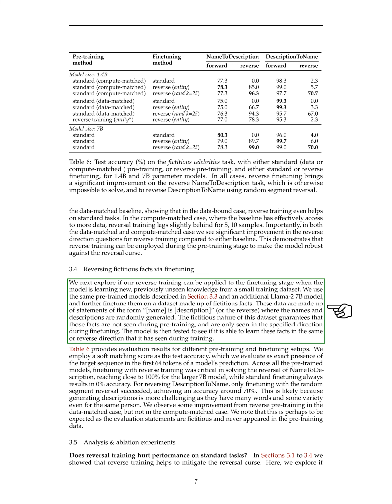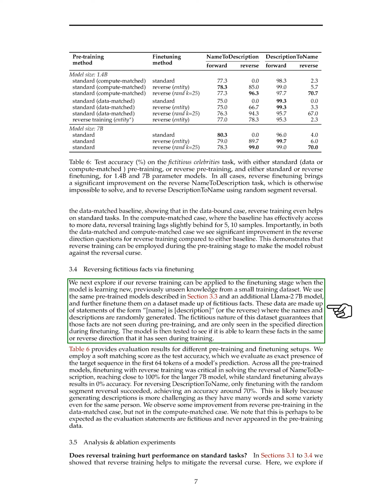We then investigated if our reverse training could be applied during the fine-tuning stage when the model learns new, previously unseen knowledge from a small training dataset. We used the same pre-trained models and an additional Llama 2 7B model, and further fine-tuned them on a dataset consisting of fictitious facts. These facts were statements like, name, is, description, or the reverse, where the names and descriptions were randomly generated. Since these facts were not seen during pre-training and were only encountered in a specific direction during fine-tuning, we tested if the model could learn them in the same or reverse direction.